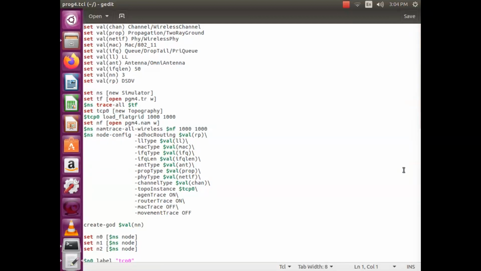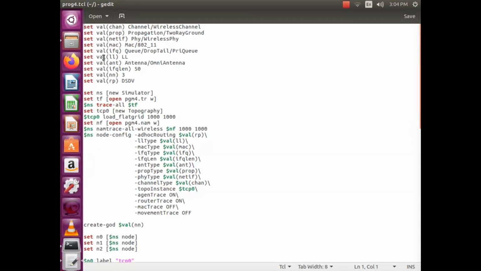Together, we are establishing a connection from n0 to n2, to exchange data from n0 to n2. So two BSS are there, which form one ESS, collectively called one extended service set.